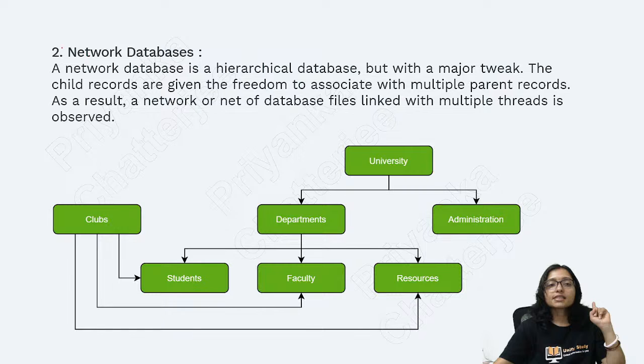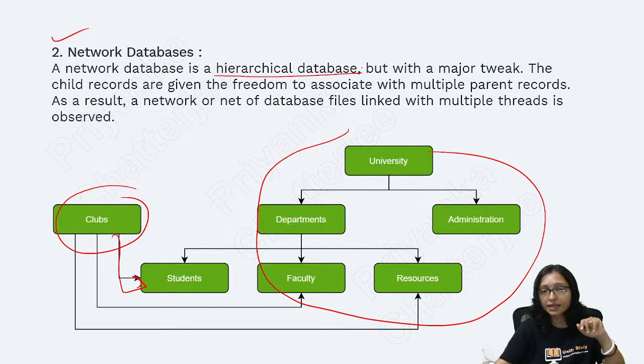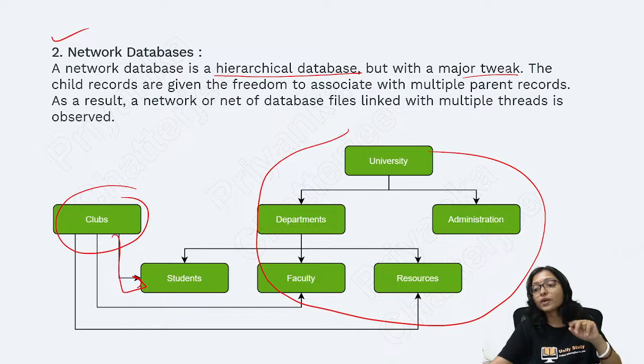Next one is the network database. Here you can see the hierarchy is there, and with that another one is also connected. That's why it is called a network database. A network database is a hierarchical database with a major tweak: two or three parts are connected here, making a network.